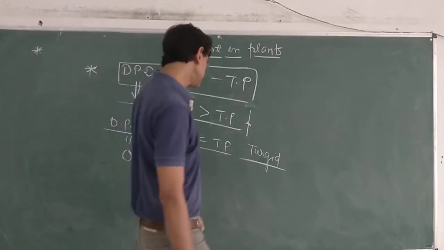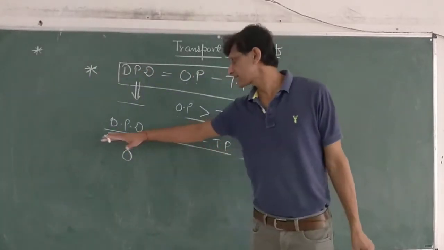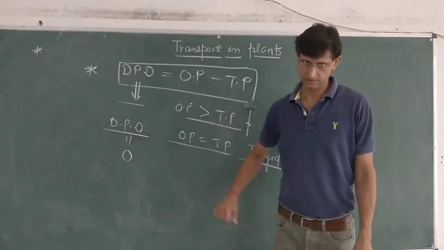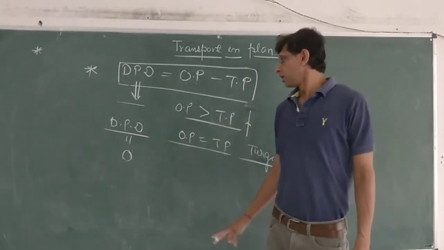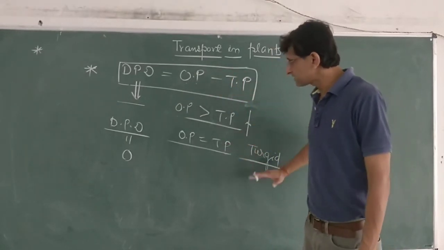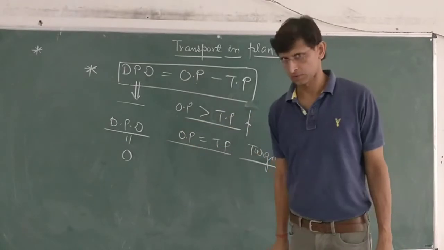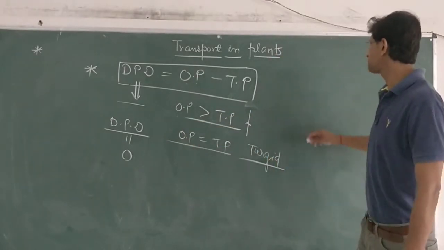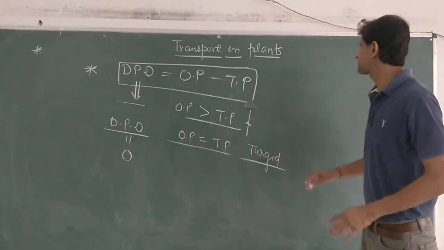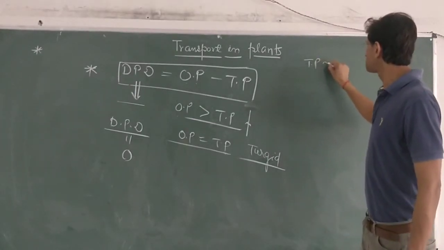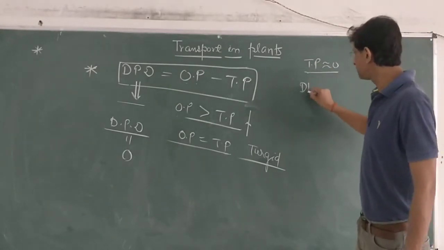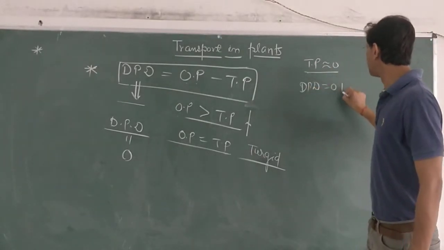Okay? So what can we say for this cell? The water demand has become zero, which we show by DPD. So in the first condition, a fully turgid cell, DPD becomes zero. In the second condition, the amount of water is so less that turgor pressure is almost zero, and if turgor pressure is zero, the DPD will be equal to OP.